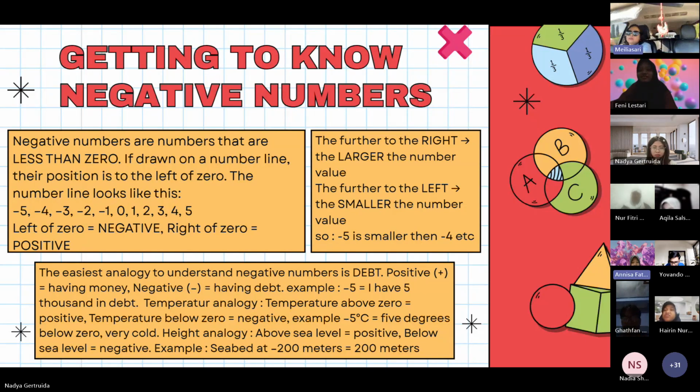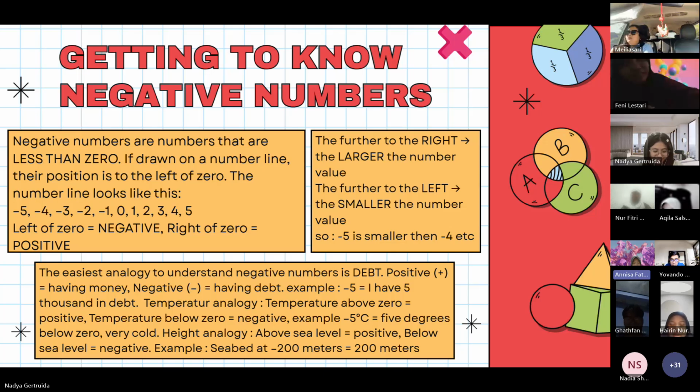For the analogy of height, above sea level is positive, below sea level is negative. For example, the sea at negative 200 meters. Using these analogies, hopefully it will be easier to understand negative numbers and their operations.